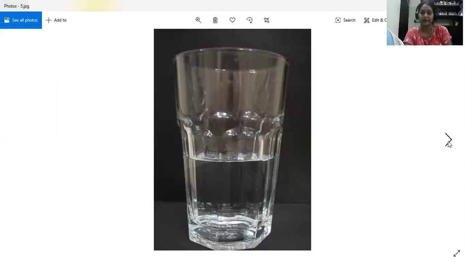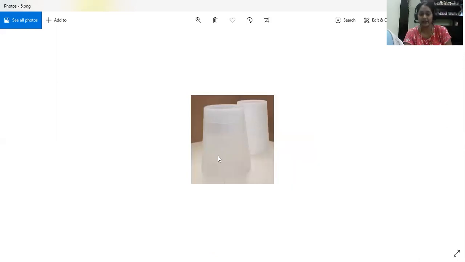Now, there are a few things, children, like this glass. In these types of objects, only a small amount of light can pass through, not all of it. So you can see through it, but the image will not be as clear as in a transparent object. Objects where only partial light can pass through are called translucent objects.